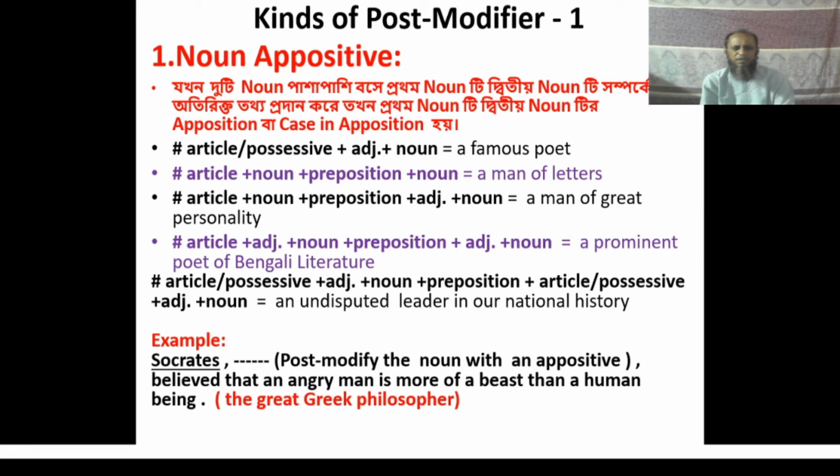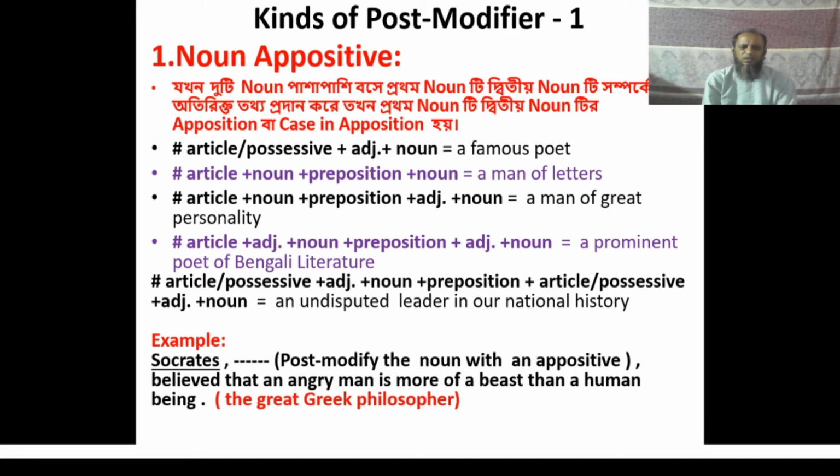Before and after a noun appositive, two commas are used: before an appositive and after that appositive. An appositive is a word or phrase that gives extra information about the noun.